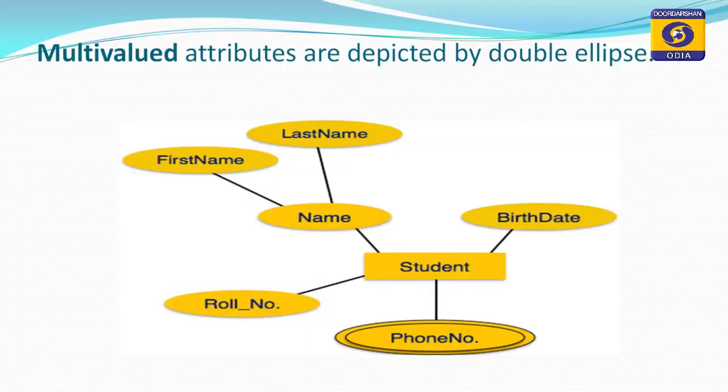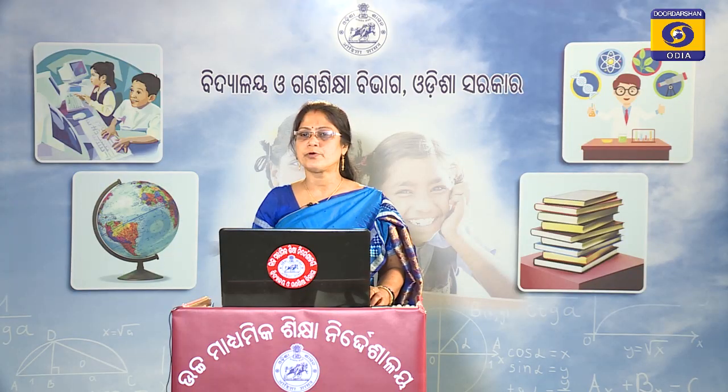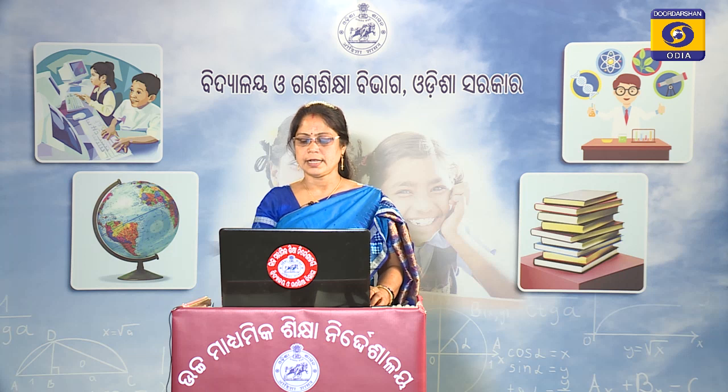That is represented in the ER model as a double ellipse, again connected to the student by a straight line. The attribute name again has two different attributes, first name and last name. Hence, attributes having more than one branch can also be classified and represented in further ellipses.